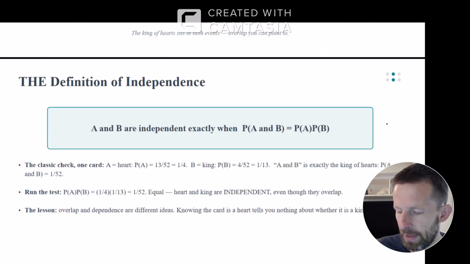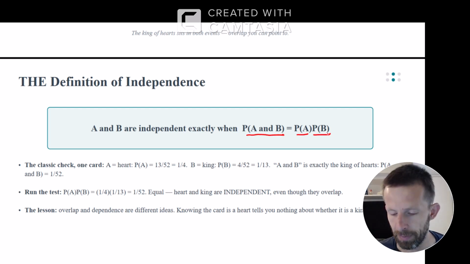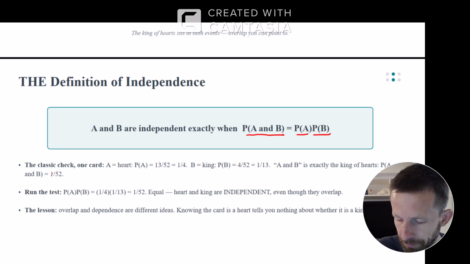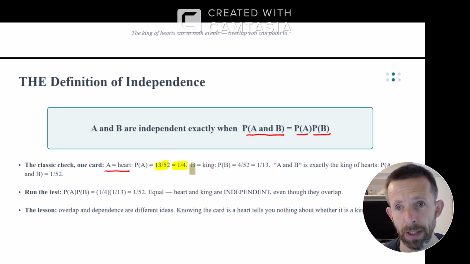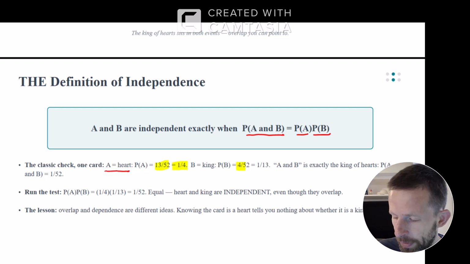So the definition of independence we want to use is the probability of A and B is the probability of A times the probability of B. So for example, in a deck of cards, let's say A is a heart. So probability of A, there's 13 hearts out of 52, so 1/4. The probability event B would be being a king. There's 4 kings out of 52 in the deck, so 1/13.